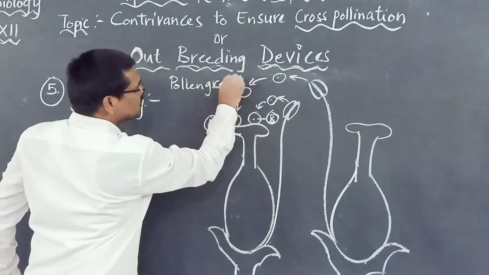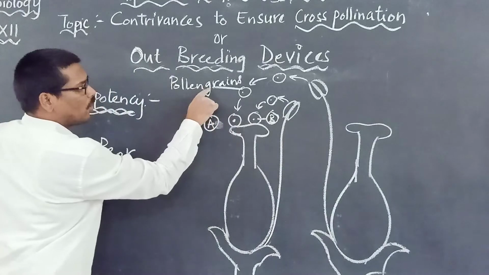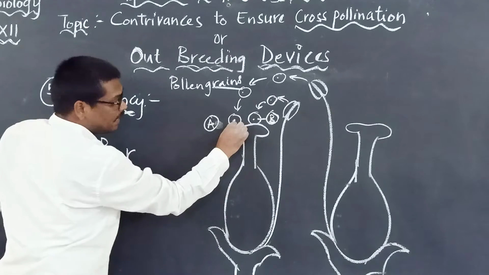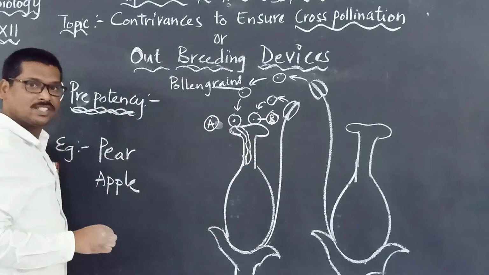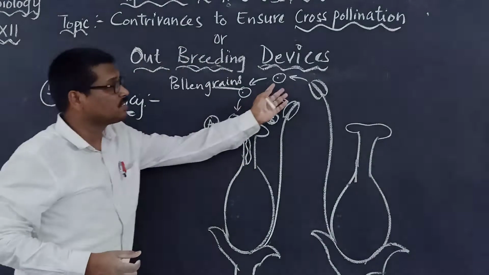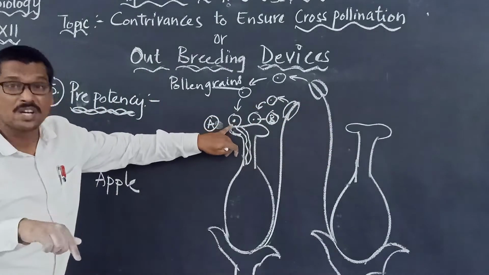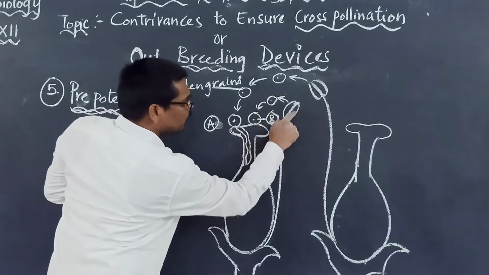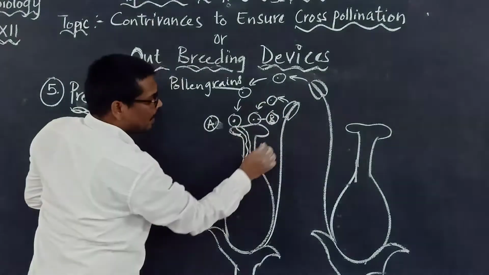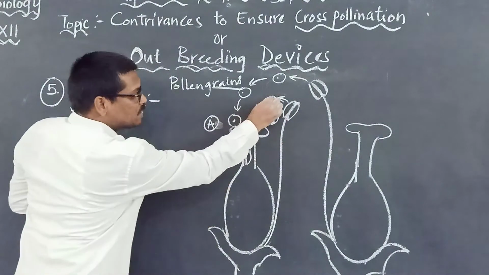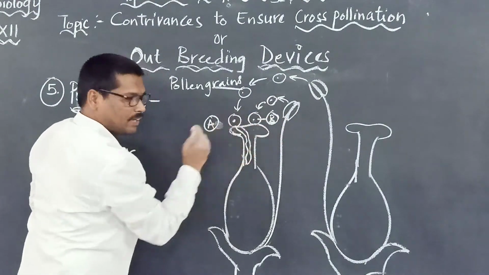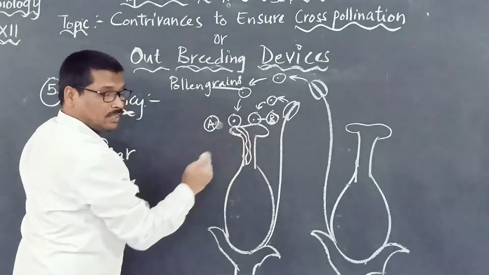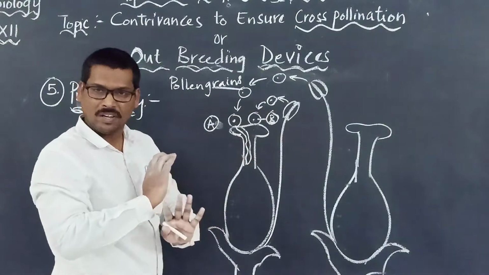So the pollen grains of another flower, when they fall on the stigma of this flower, start germinating faster. Pollen grains of another flower germinate more rapidly than the pollen grains of this same flower. If you are looking here, this is the anther of the same flower. Anther is producing the pollen grains. But when the pollen grains of the same flower fall on the stigma, they will not germinate rapidly.